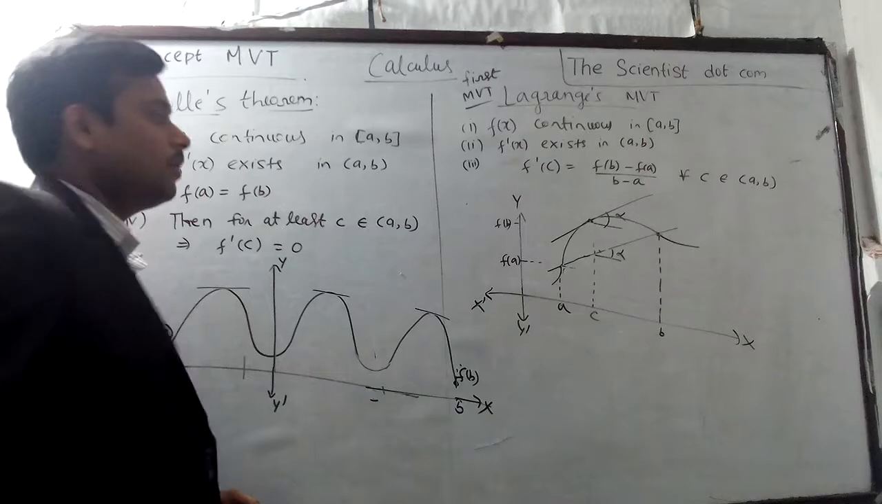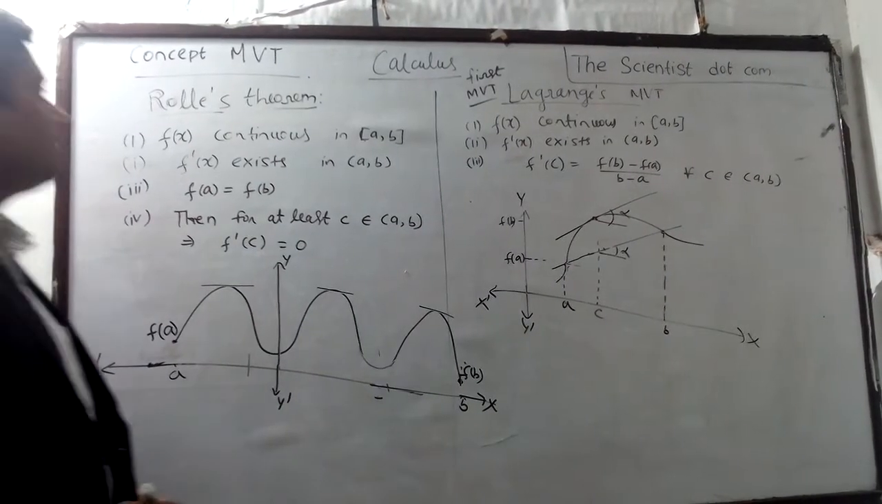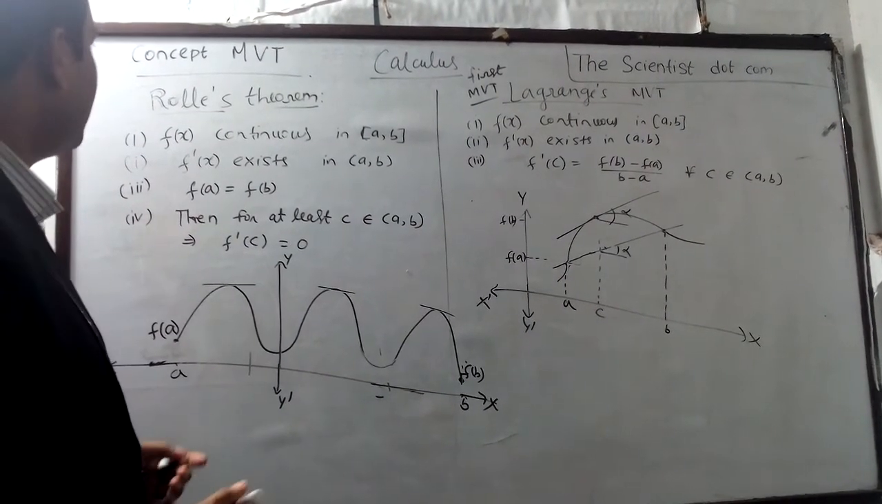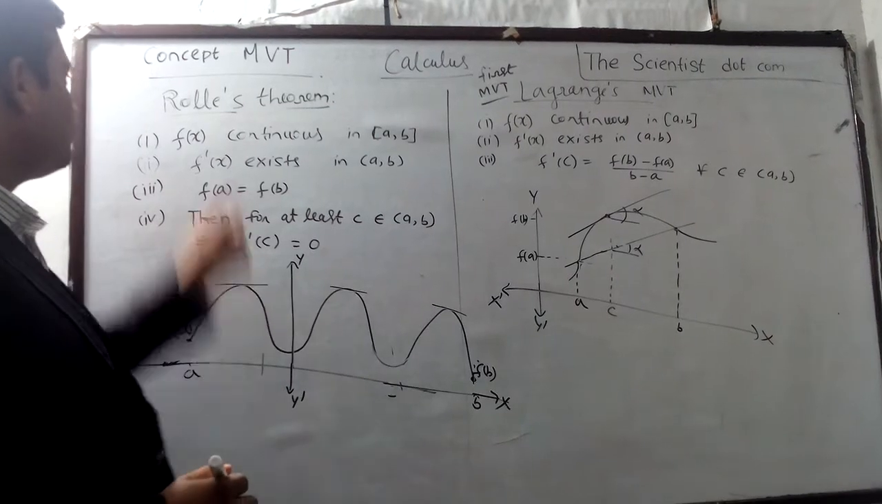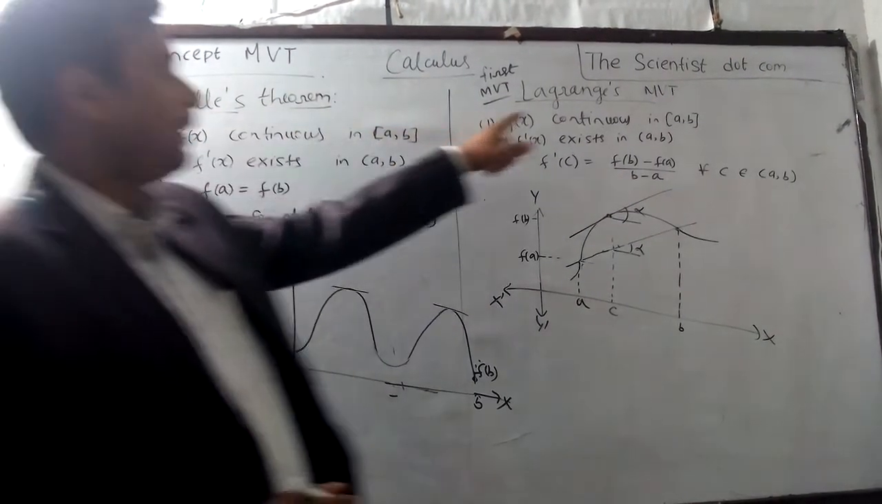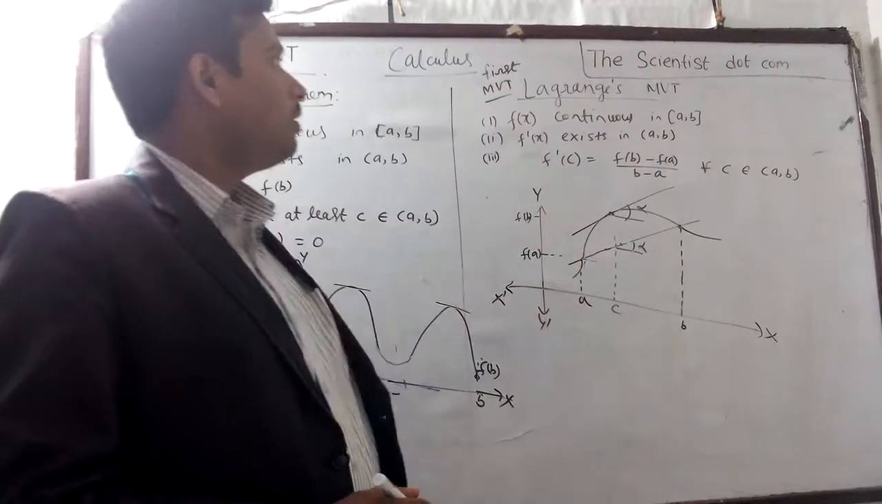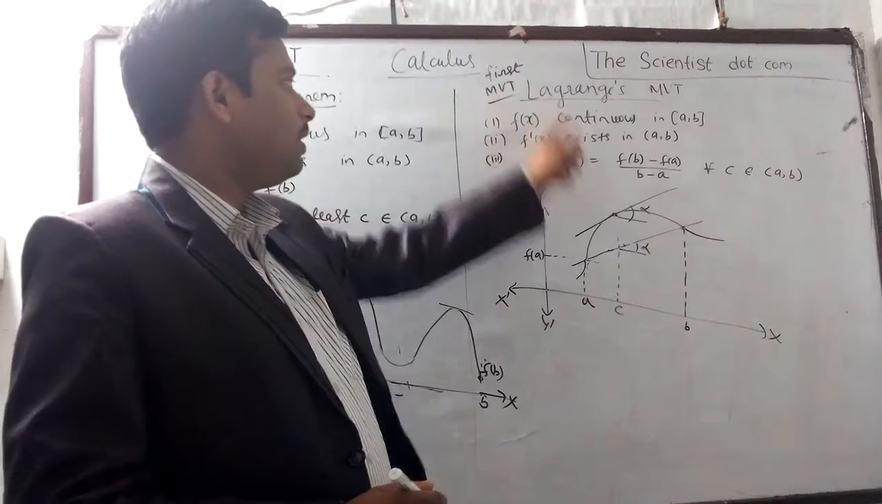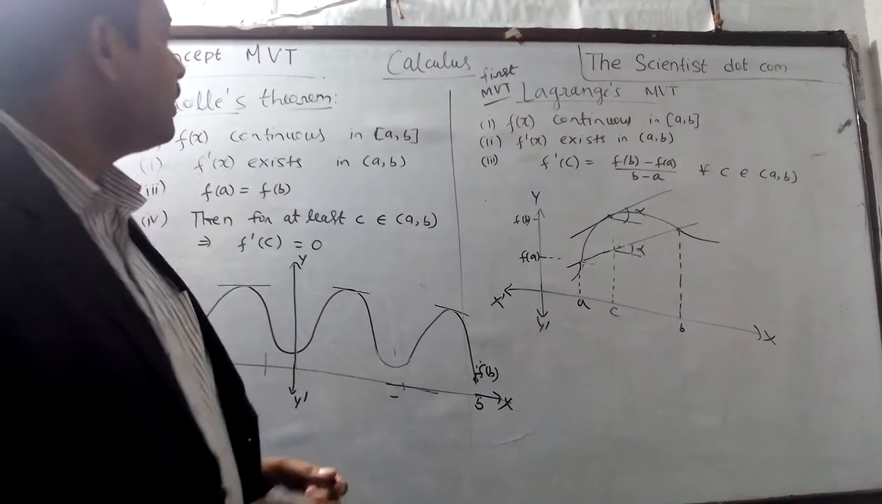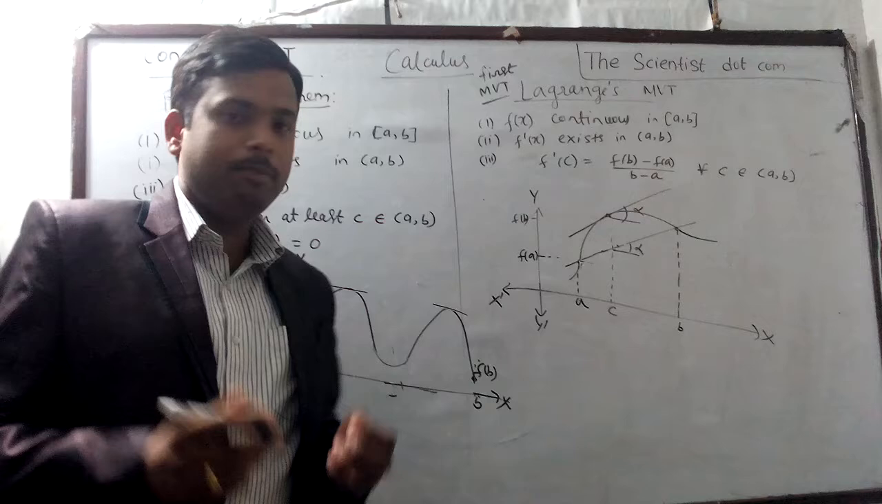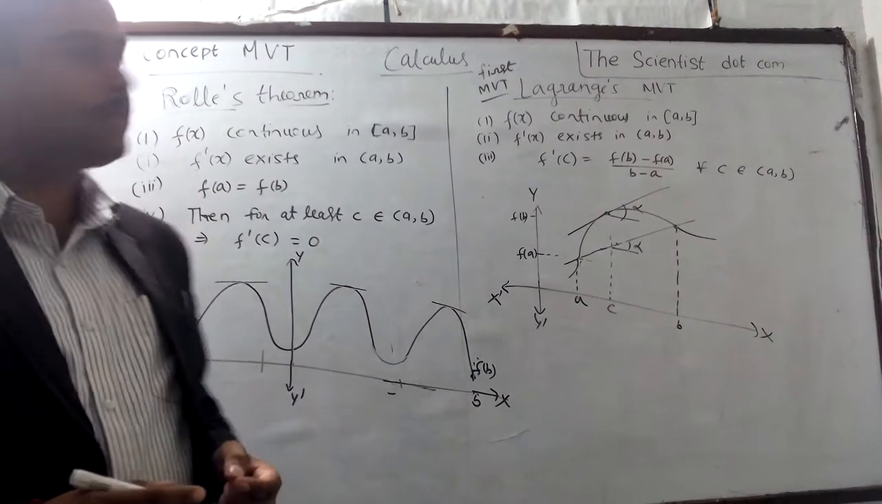Today I am going to explain the concept of mean value theorems. It is a part of calculus and there are three types of mean value theorems: Rolle's theorem, the Lagrange mean value theorem, which is also called the first mean value theorem, and the third one is the Cauchy mean value theorem. But today I am going to explain the meaning of these mean value theorems.